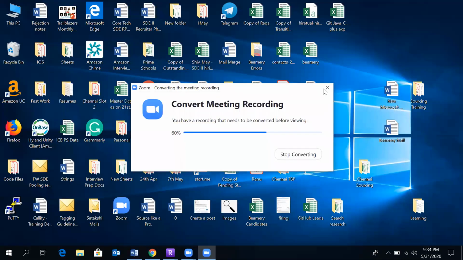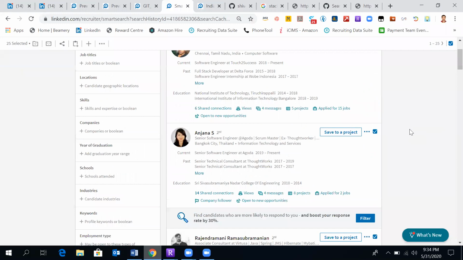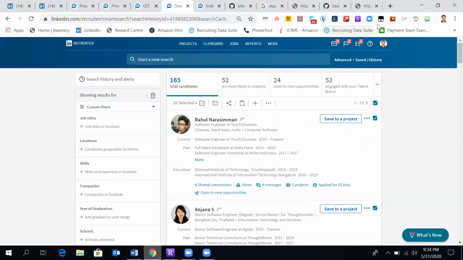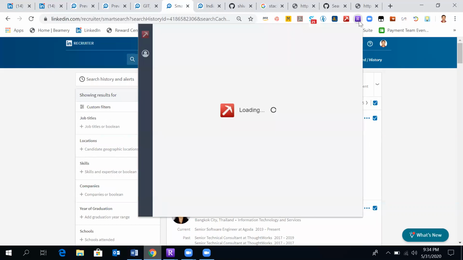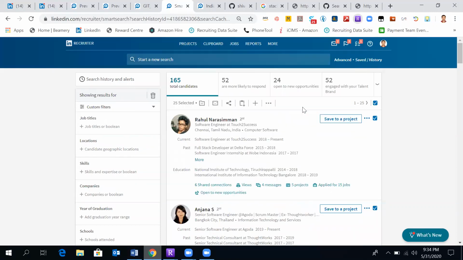But this data, whatever we have got in the project on LinkedIn, has a lot of other things also, like his current companies or any other profiles. If you want this entire data again, go again to recipe creator and use the LinkedIn recruiter recipe, which I recently created.